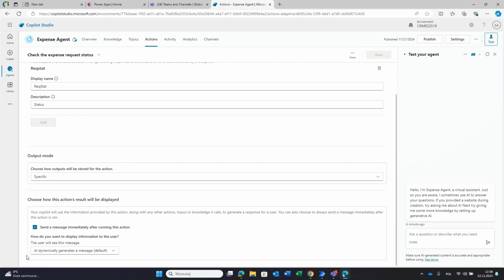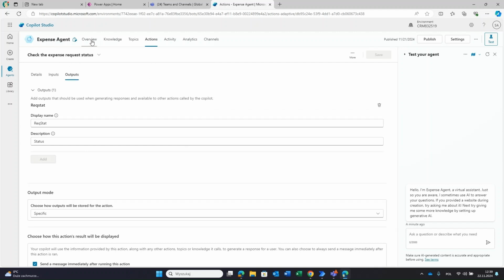And I'm saying, okay, create your response dynamically using generative AI. He will generate a message with that status inside it, but the text of the message will be created on the fly by the large language model. And this is how it was done, right? So we can test it here.